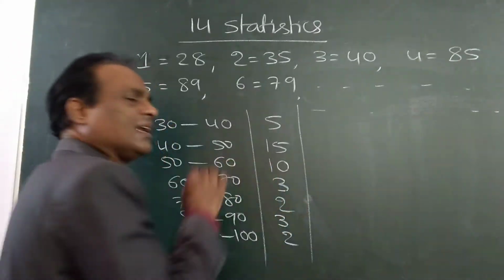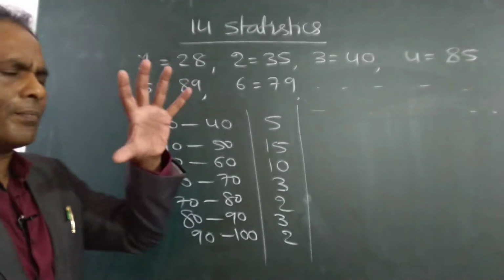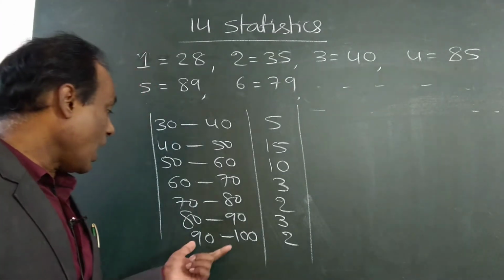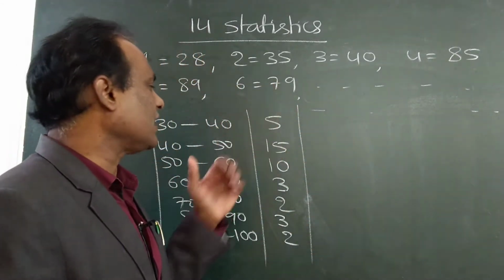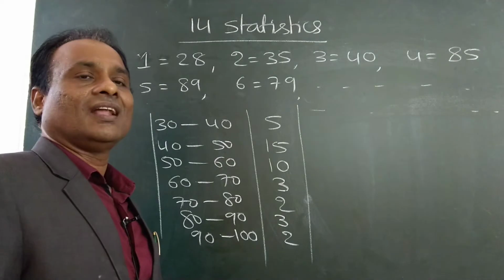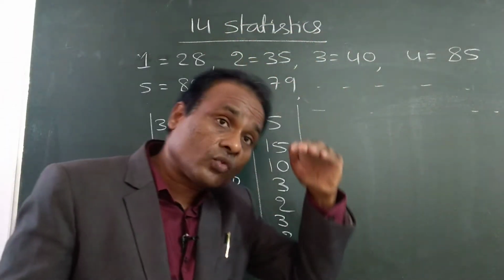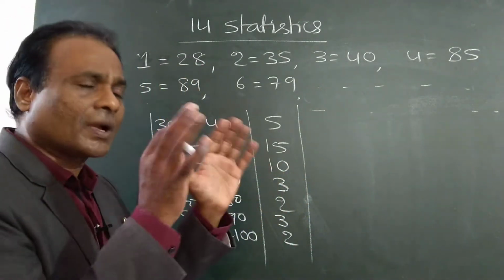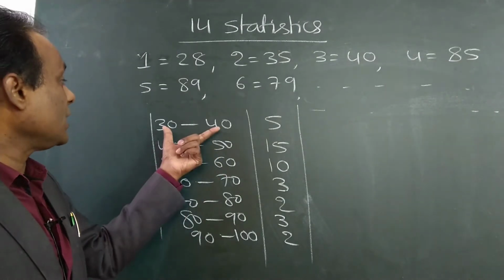So by looking at this table, directly we can get a complete idea on the class, how the students are getting marks. 90 to 100 means it is a very good, excellent performance. How many students are in the excellent range? 2. Like that, it is easy to see. So instead of seeing all 40 students' marks, if you look at this table, we can get some clarity on the class.